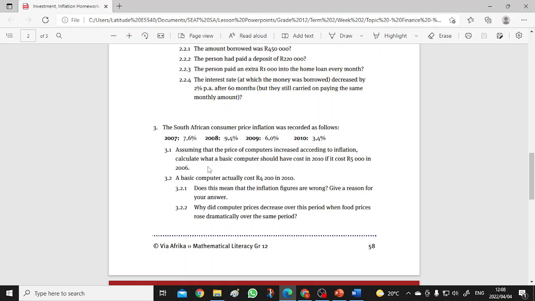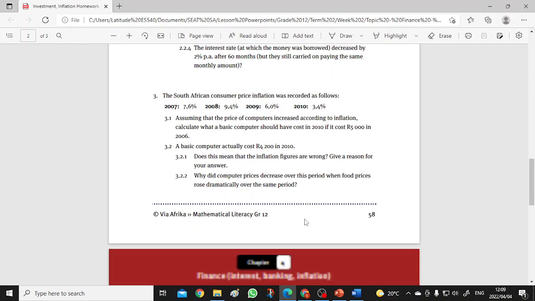Tomorrow I will send a working video that works out how this is done. A basic computer actually costs 4,200 in 2010. Does this mean that the inflation rate figures were wrong? Give a reason for your answer. Why did computer prices decrease over this period when food prices rose dramatically over the same period?